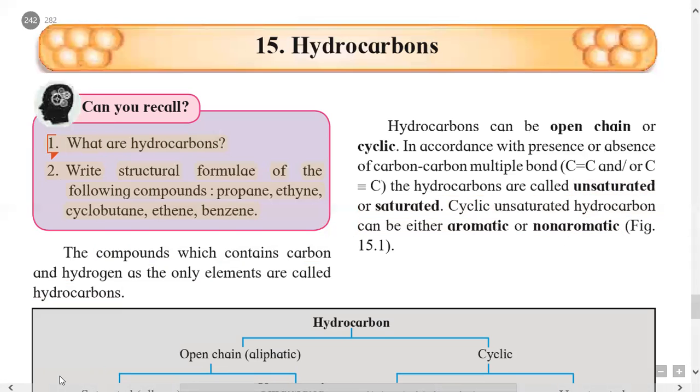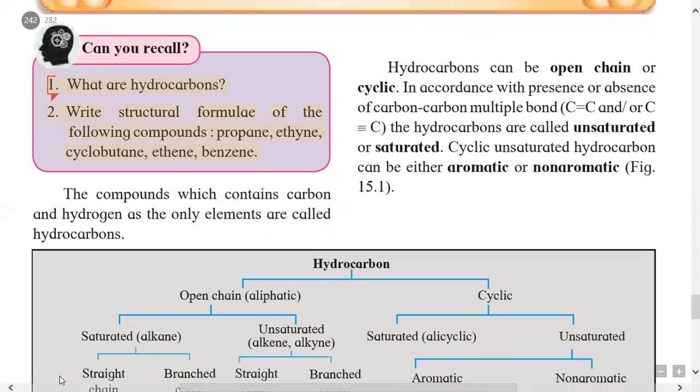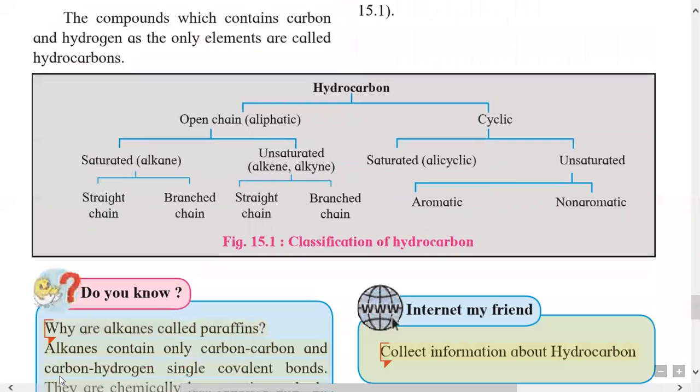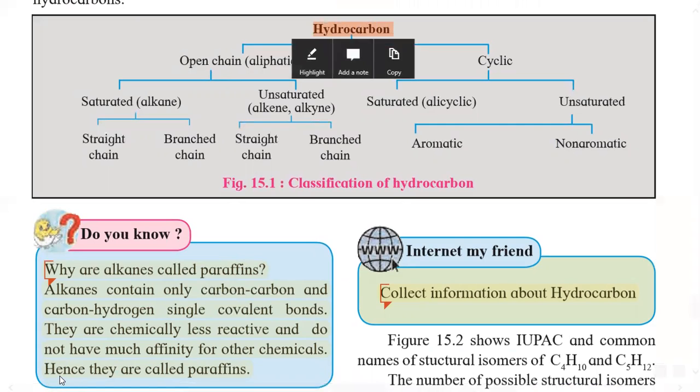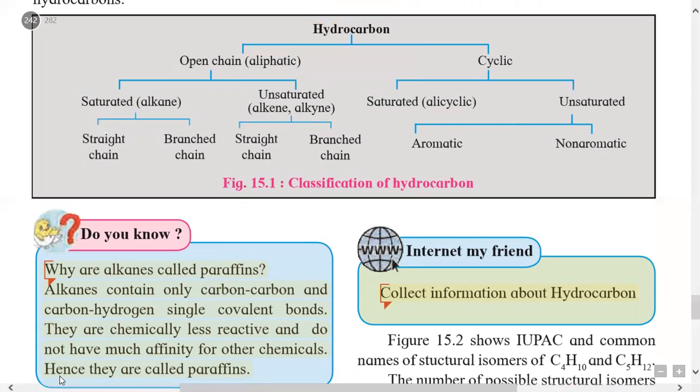So this classification of hydrocarbons we will study in detail. It is given in Figure 15.1. This is a chart for classification of hydrocarbons. In this, first, hydrocarbons are divided into two types. One is open chain hydrocarbon, also called aliphatic hydrocarbon. So what is an aliphatic hydrocarbon?